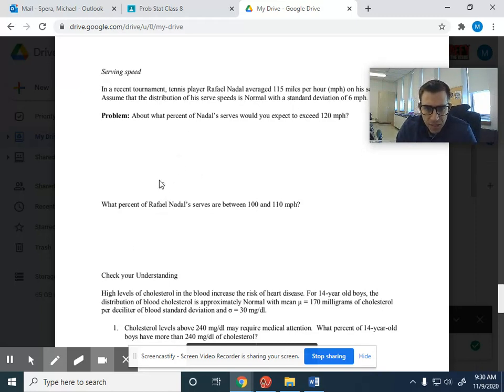So this example is about Rafael Nadal, and it's about the speed of his average serve. It's 115 miles per hour. We're told that it's normally distributed, so we might draw a curve here to help us. Here's the mean, which is 115. In this question, we're asked what percent expect to exceed 120 miles per hour. So 120 is a little less than one standard deviation above the mean.